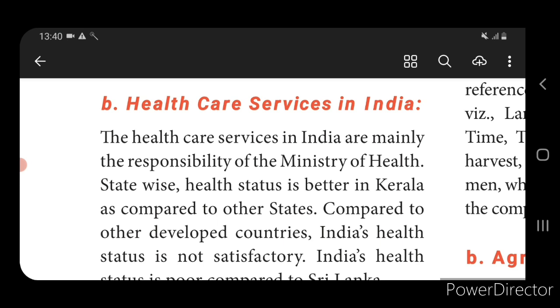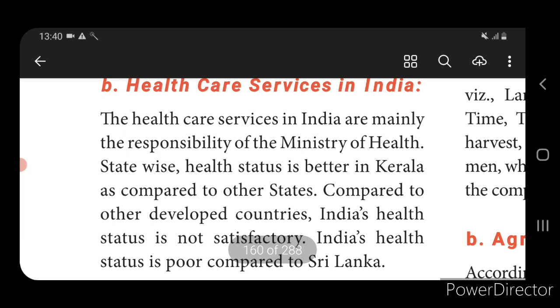And next one is diamond. Diamond is a clear and colourless crystalline form of pure carbon. This is mostly available in Madhya Pradesh and Andhra Pradesh.